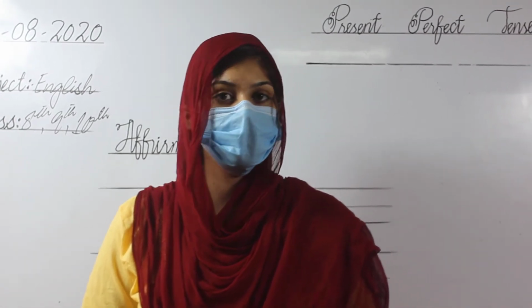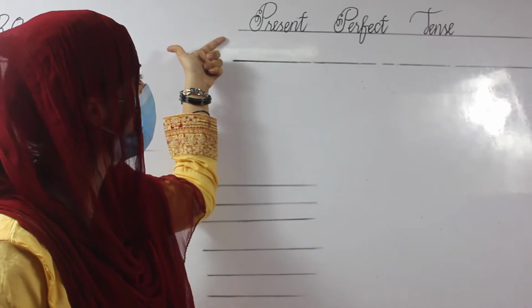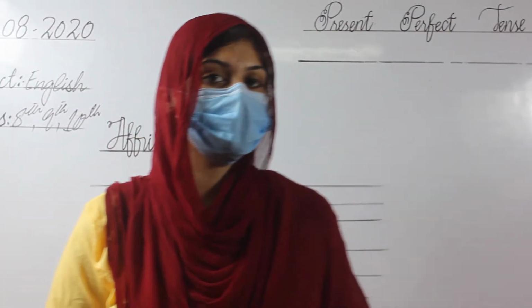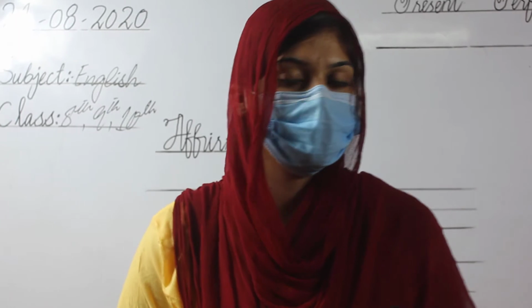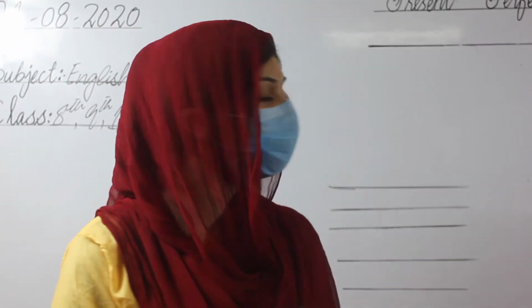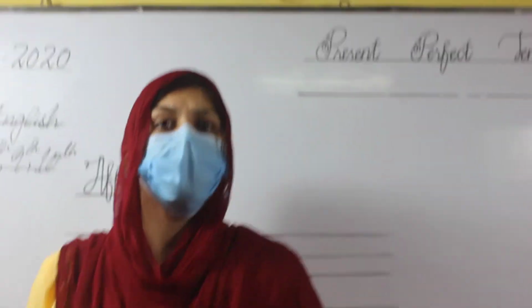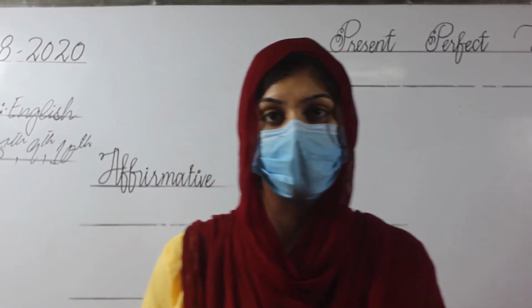I am your English teacher and today I am with a new topic, which is present perfect tense. As you know, in our previous lectures we have done two types of tenses: firstly simple present definite tense, then the continuous. Today we will discuss the present perfect tense. Present perfect tense is totally different from the previous tenses. Why is it different?